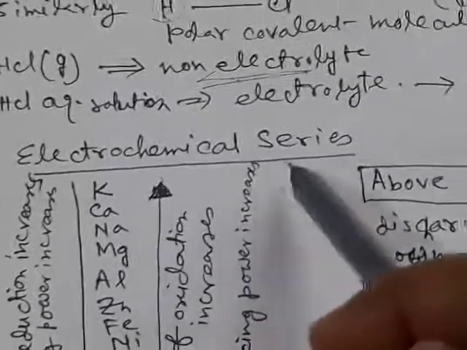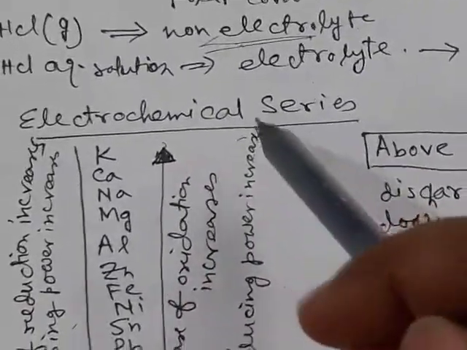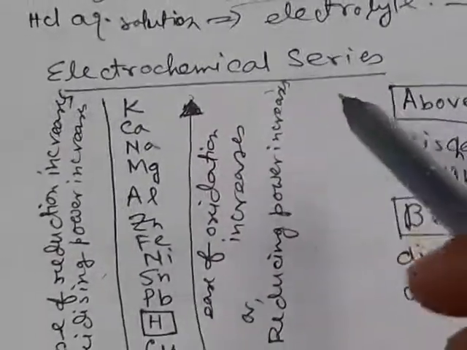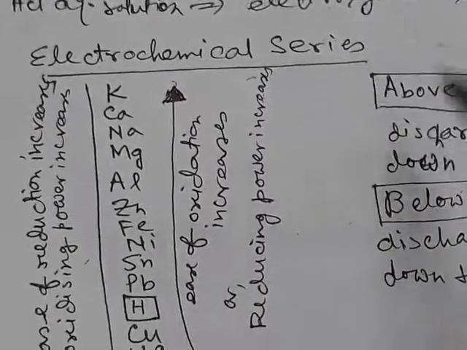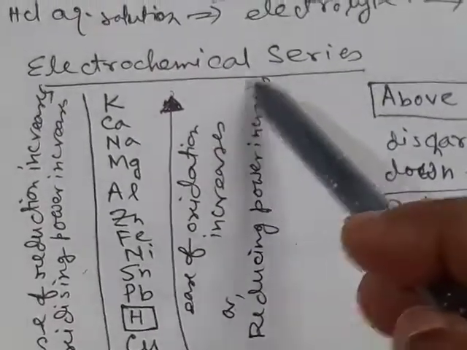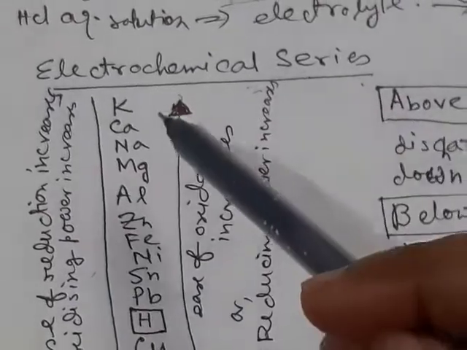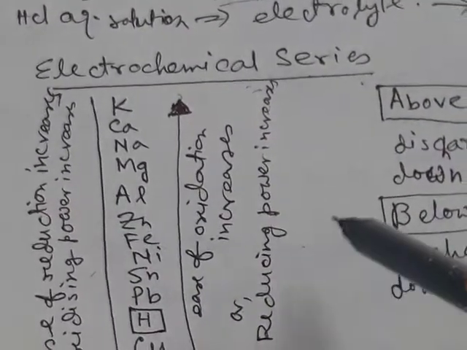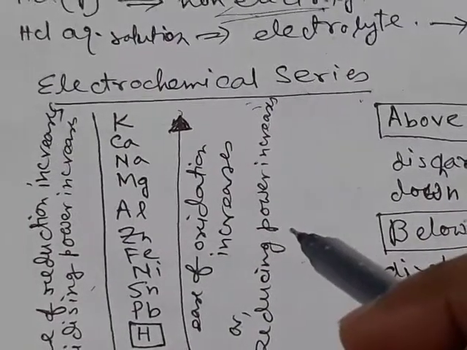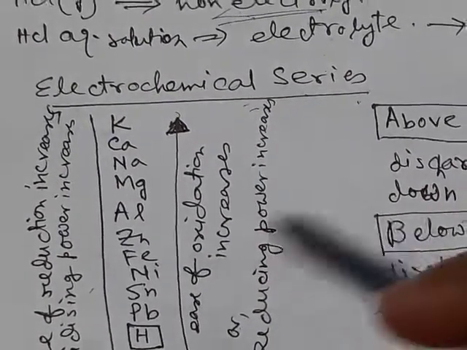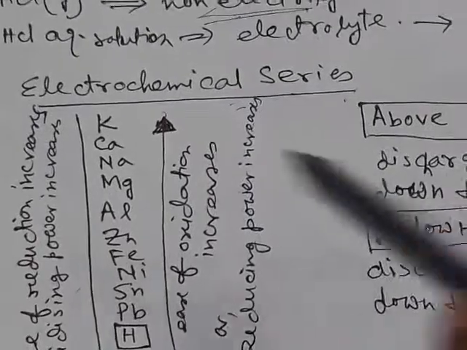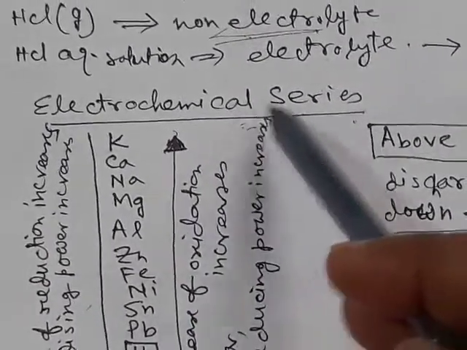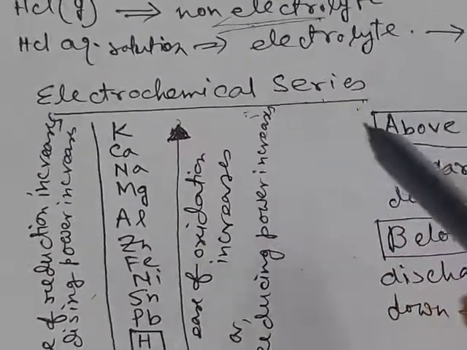Now, what is electrochemical series? Electrochemical series is very much important, because from the electrochemical series, if there are many ions in a solution, which ion will be preferentially discharged can be known.